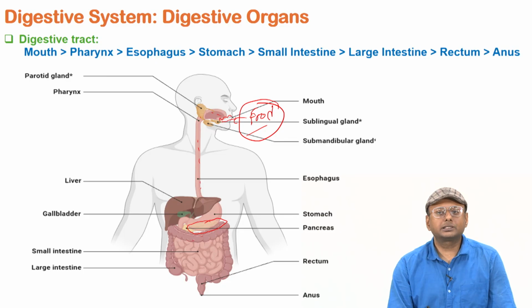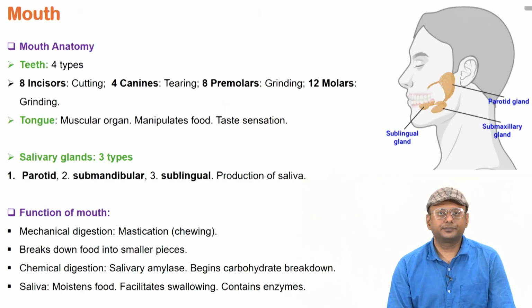Eventually they pass to the small and large intestine, and all the nutrients get absorbed back into the blood, and the remaining waste material passes out from the anus. So, this is overall a systematic chart of our food processing through digestion.